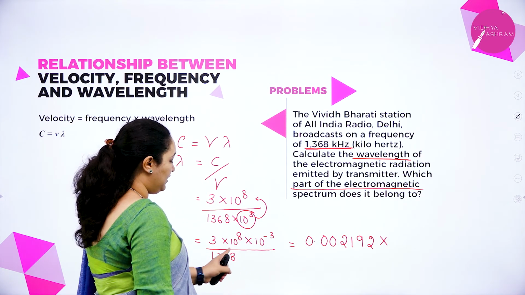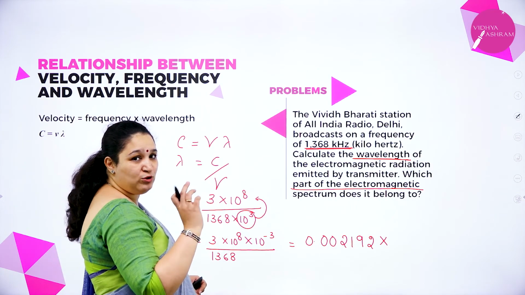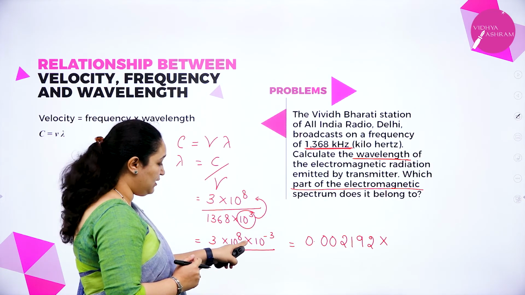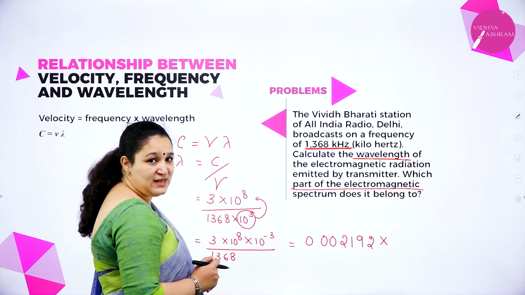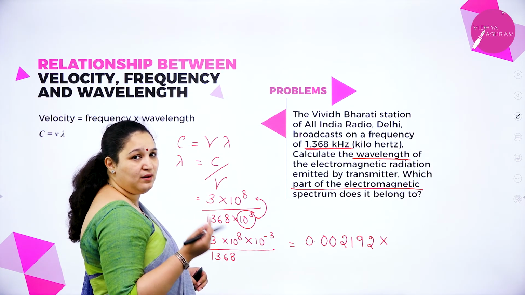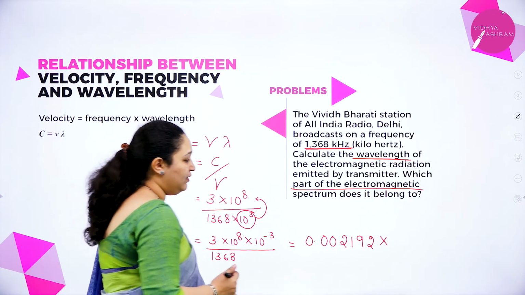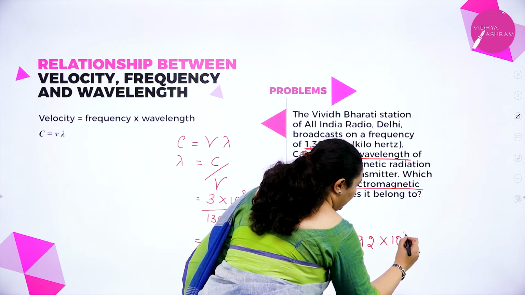Whenever it is 10 to the power, you have to add up the exponents, because here it is multiplication which is given. So it will become 8 plus minus 3. So 8 minus 3 is 5. So I write it as 10 to the power 5.